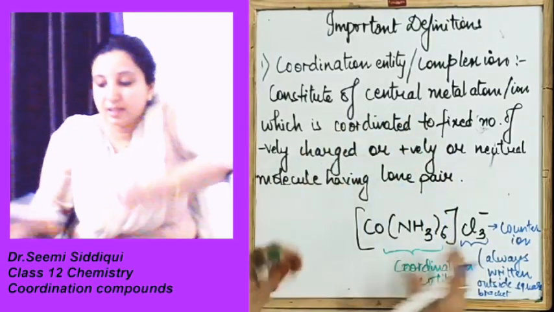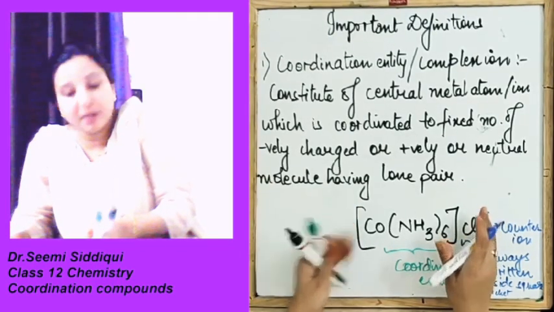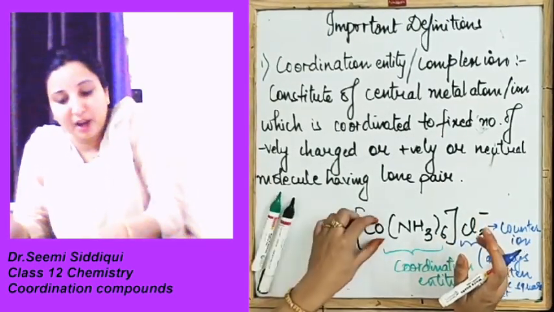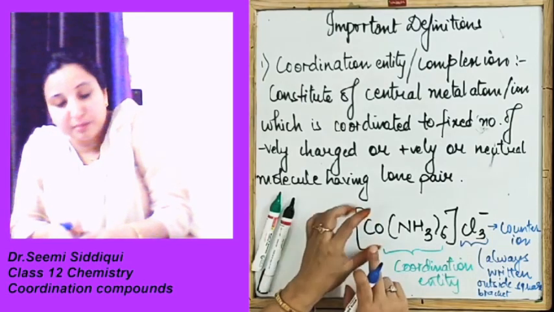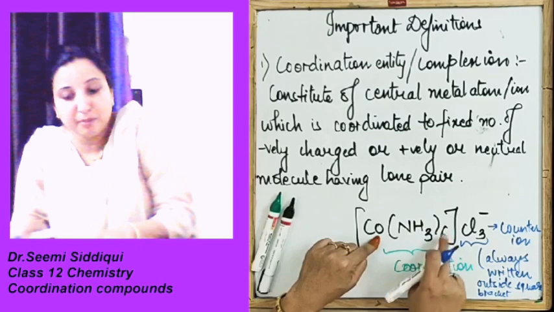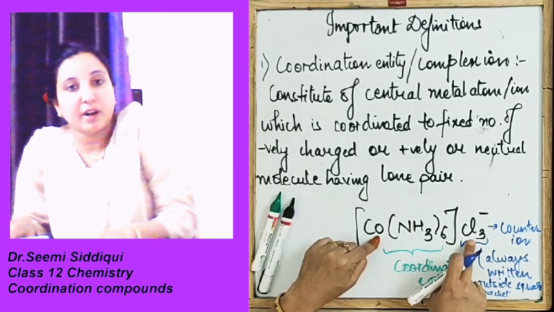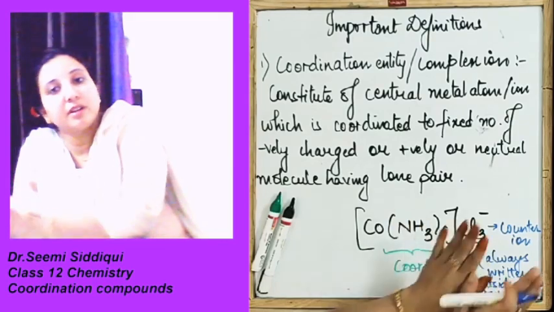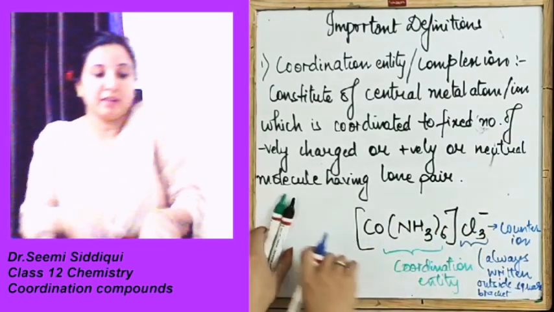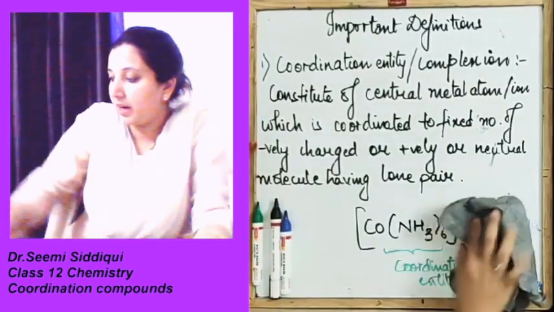Okay, this is our coordination entity. In the coordination entity you are going to have the metal ion. This metal ion is surrounded by your fixed number of coordinate bonds, and you are going to have the counter ion. Counter ion is always written outside the bracket. Okay. Now discussing about the coordination entity only,